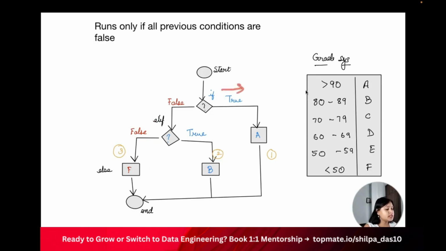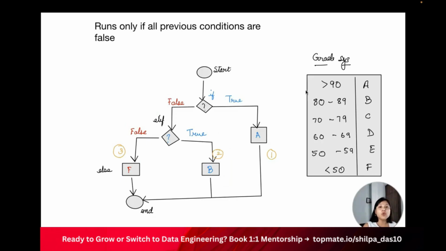So first is this, either it can take this particular path or it can take this particular path. If it is taking the false path, then it's going to check both the directions. Either it will be true or false, right? And if in case it's true, it's going to run this. And if it's going to false, then it's going to run this particular piece of code. Now you understand how exactly it works, right?